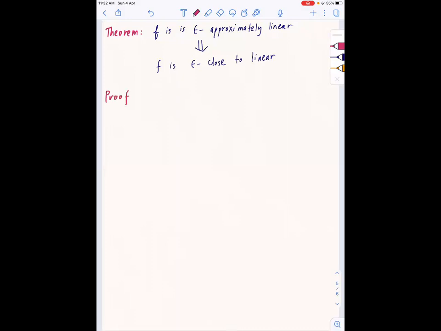So this is the main part. Let f from {0,1}^n be epsilon approximately linear. Also just note that this epsilon is the same as this epsilon. There, in the other direction, we got 3 epsilon. That's not too important, but just a point.